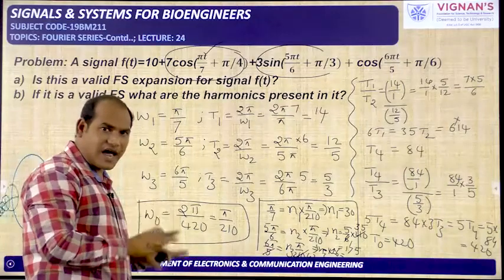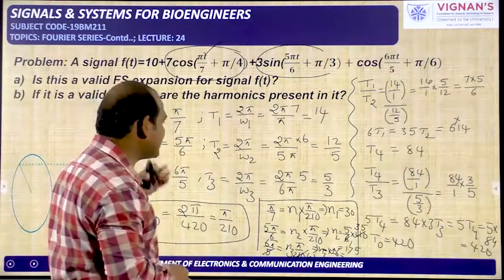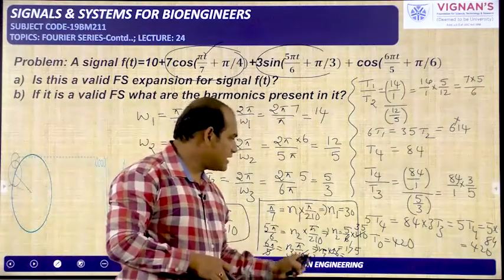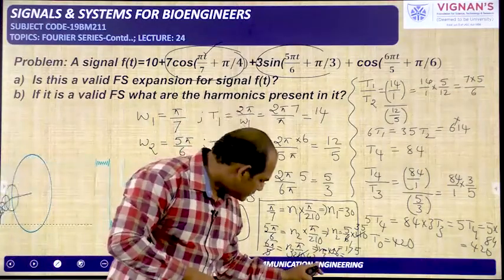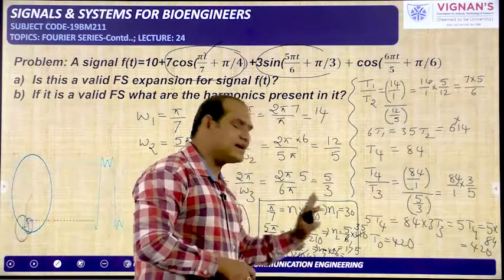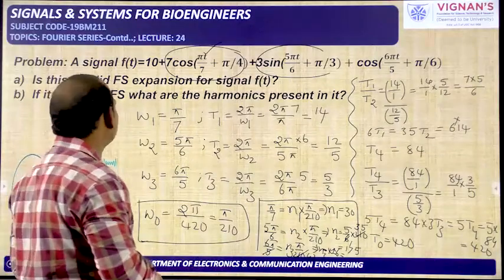Because it is a valid Fourier series, it is possible. So the first one is over. Then we have got the harmonics also, that is the 30th harmonic, the 175th harmonic, and the last one is 42 into 6, that is the 252nd harmonic, which is also available in the signal. So in this manner we need to do the problem.